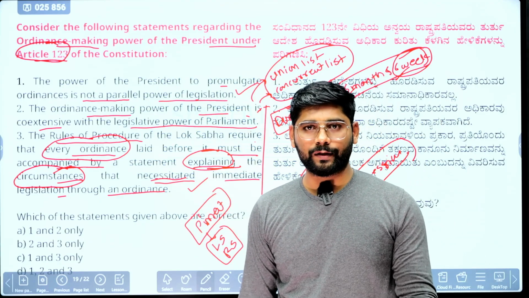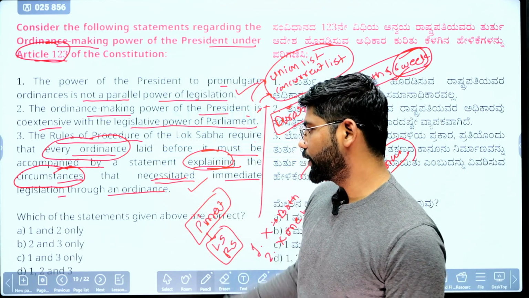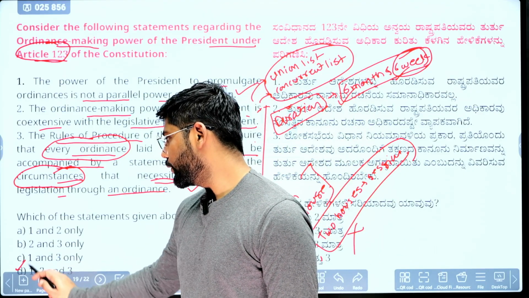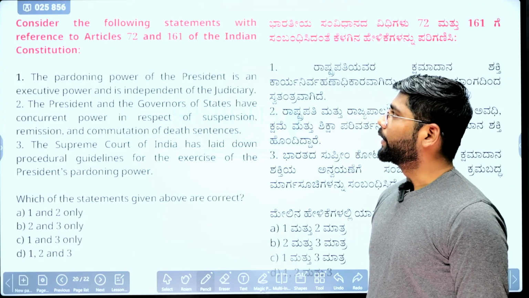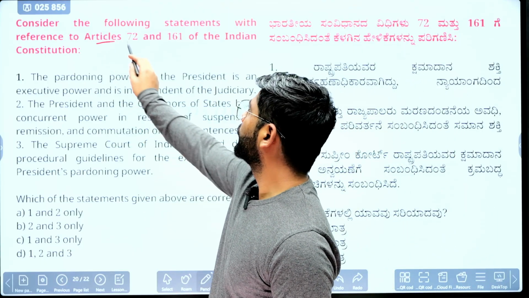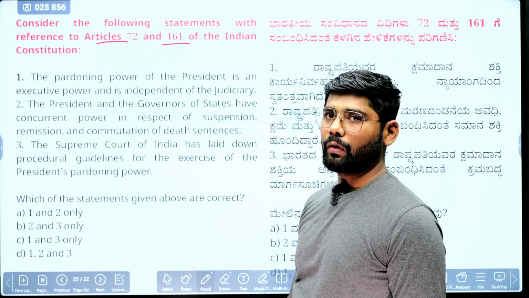Okay, they need to explain it to Lok Sabha. So this third statement is also correct. Correct option is D, 1, 2, 3 are correct. Next question we'll see. It is about Article 72 and 161, that is the pardoning power of the president and the